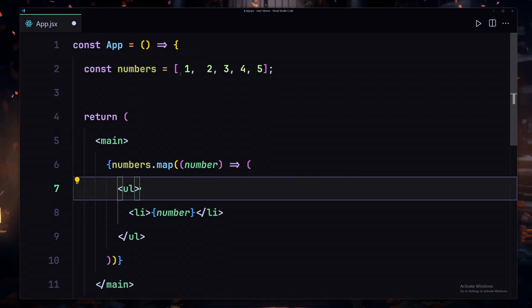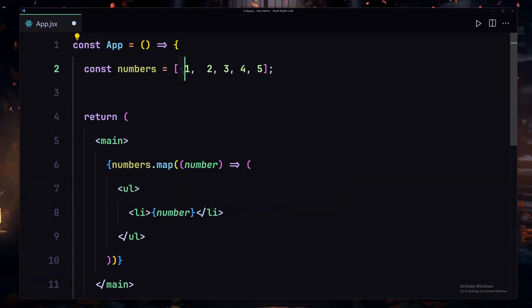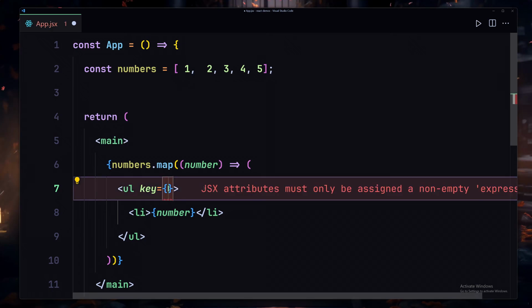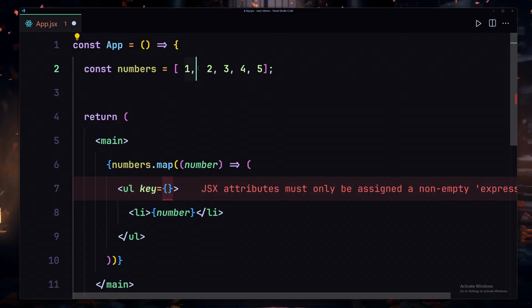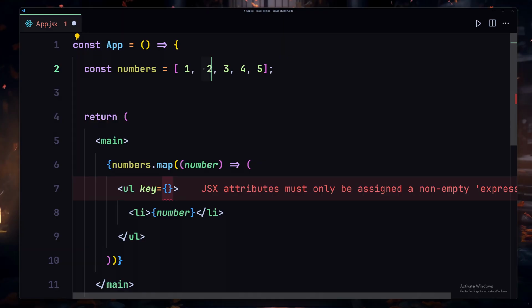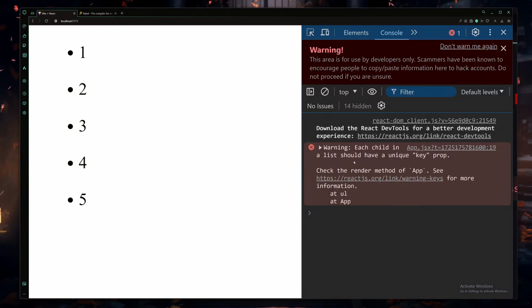So to do that, we are not going to be providing our unique things right here for each element inside our array, but instead we are going to be providing that for the parent. So we are going to be using a key right here, and that key will always be unique. You have to provide a unique thing for each element inside this array. If you provide one for this one and also one for this one, it's going to give you an error. It's still going to say each child should be unique.